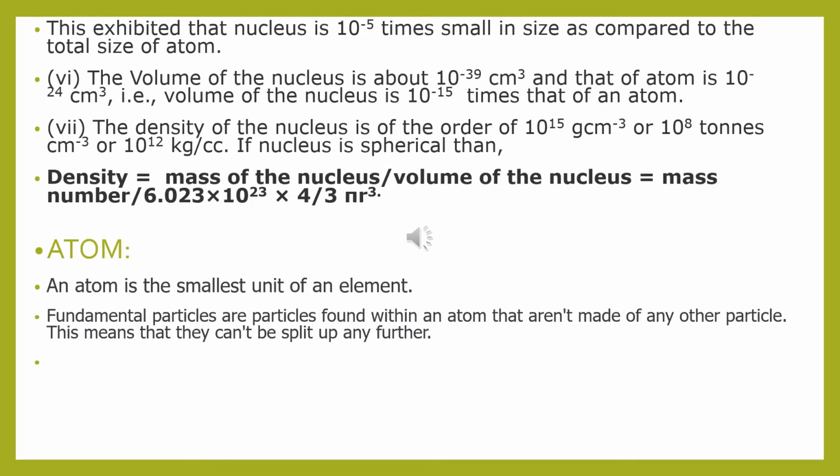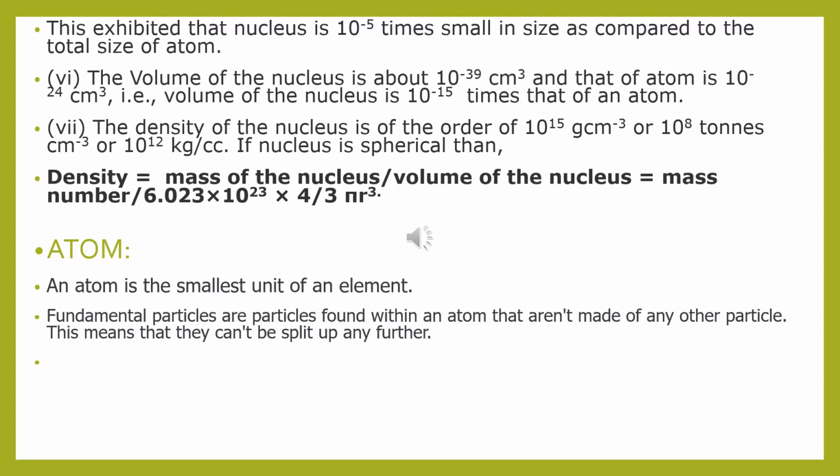This shows that the nucleus is very small in size compared to the total size of the atom. The volume of the nucleus is about 10 to the power of minus 39 centimeter cube, and that of the atom is 10 to the power of minus 24 centimeter cube. So the volume of the nucleus is about 10 to the power of minus 15 times that of the atom.